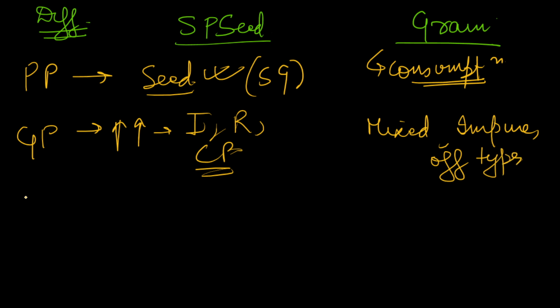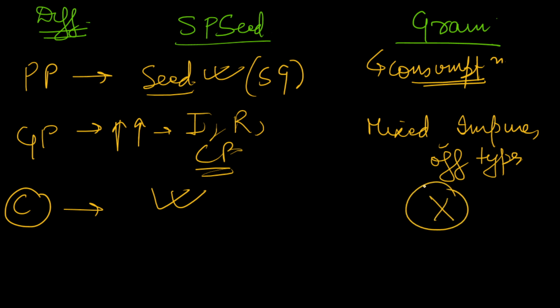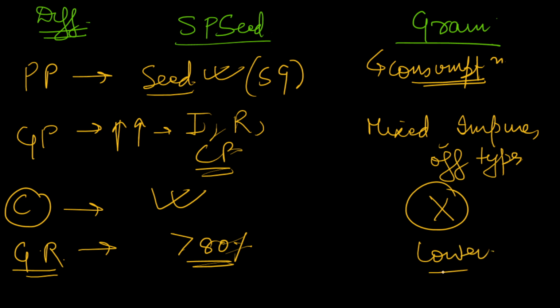Next you can see certification. There is obviously a high amount of certification in these types of seeds. They are certified and properly labeled by a seed certification agency, whereas grain is not certified. After certification you can mention germination rate. In scientifically produced seed, although it depends on varieties, it is generally more than 80%. Whereas the germination rate in grain is lower, and also not uniform. So that can be mentioned.